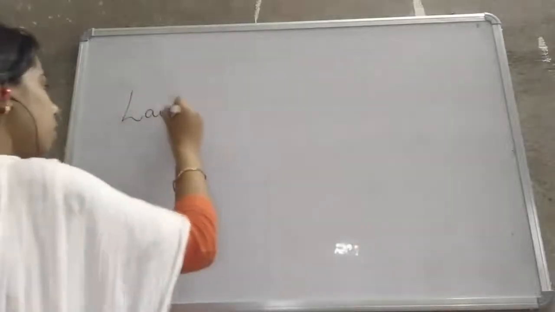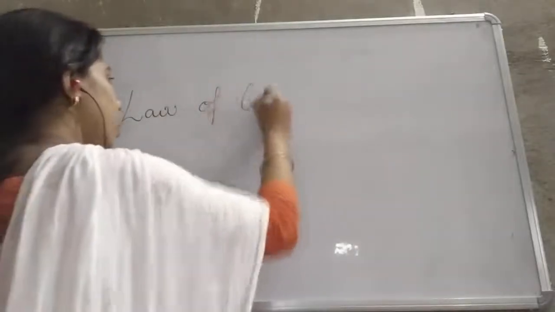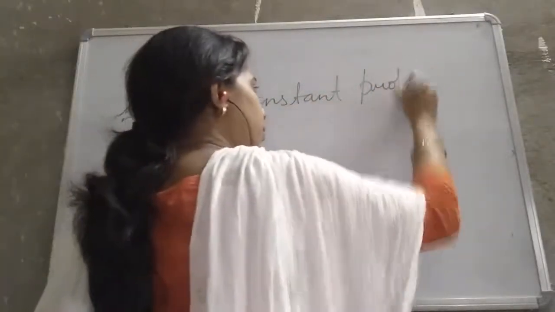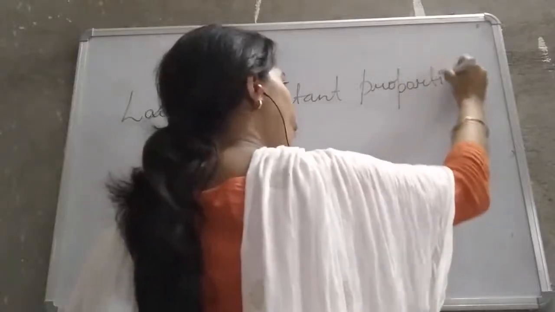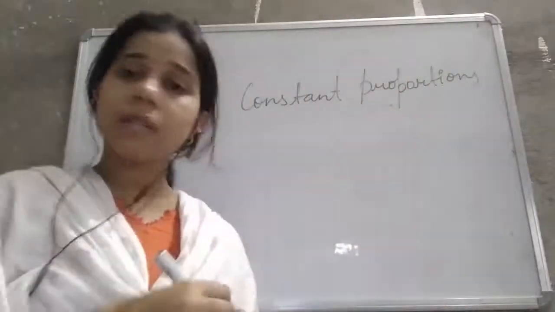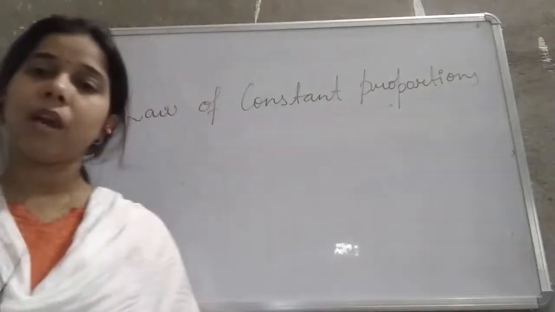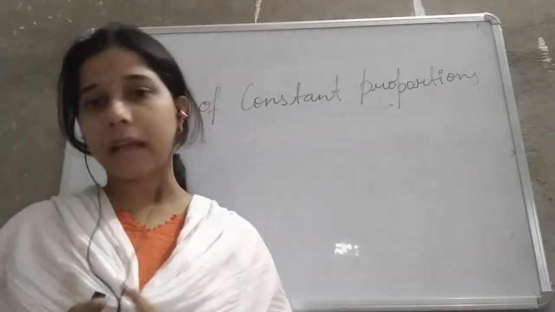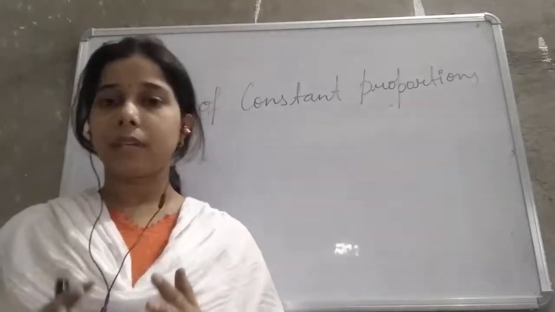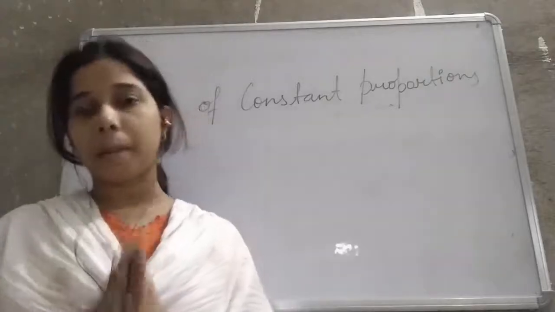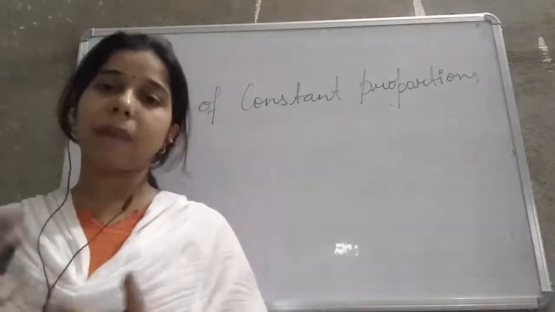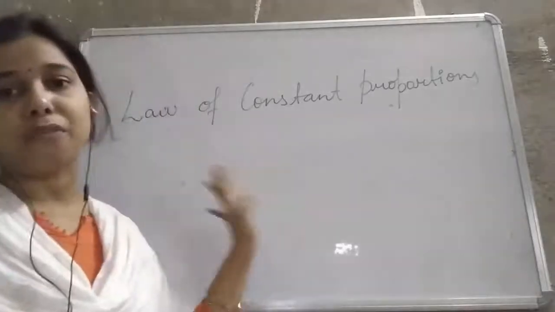Now see the law of constant proportion. What is the law of constant proportion, student? Now see, a pure compound always consists of the same elements, and these elements which combine together to form the compound always combine together in a fixed proportion by mass. That is the law of constant proportion.